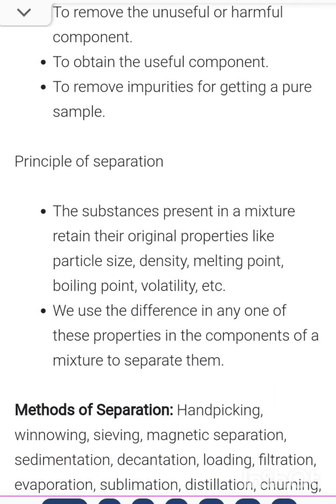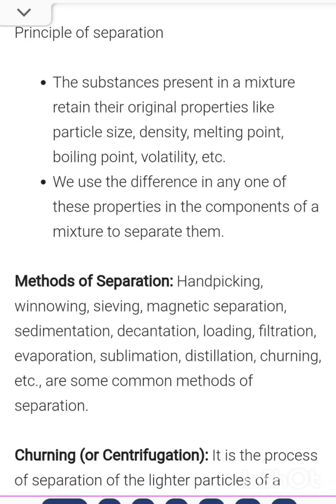Next is principle of the separation. What are the principles of separation? The first is that the substances present in the mixture retain their original properties. So whenever you are separating the mixture, the substances keep their original properties. It will not change the particle size, density, melting point, boiling point, or volatility. All the characteristics will remain the same. Next, we use different kinds of methods for different kinds of mixtures, depending on which substances are in the mixture.